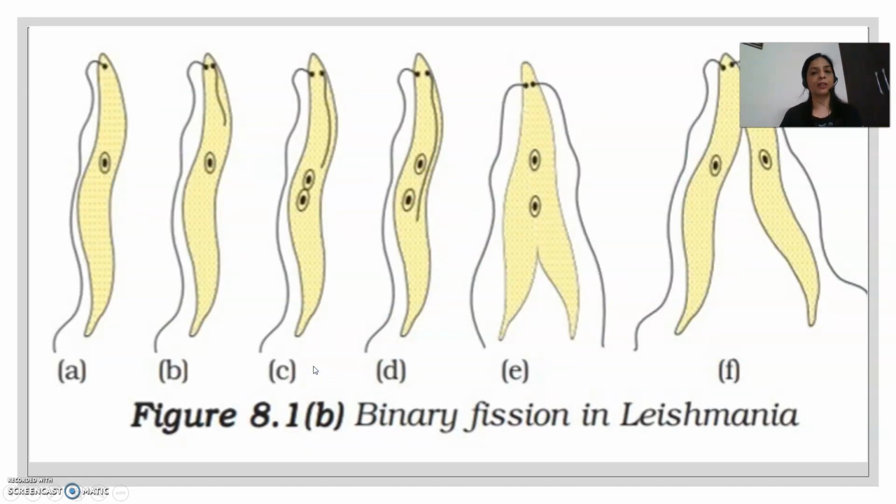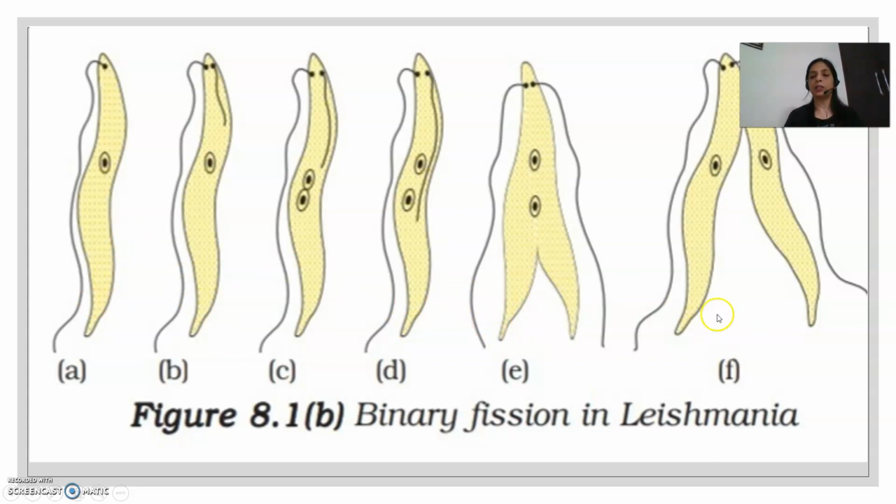There is another example of binary fission given in your textbook, which is binary fission in leishmania. Now, amoeba and leishmania both undergo binary fission, but there is a difference in the binary fission of the two. In case of amoeba, amoeba can divide from any plane along its sides. But in case of leishmania, leishmania can divide only from a single plane. As you can see, leishmania is dividing from only this plane.